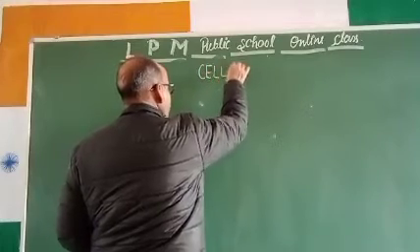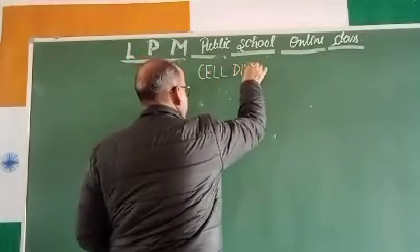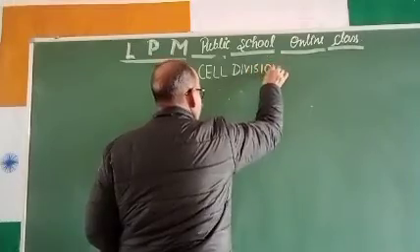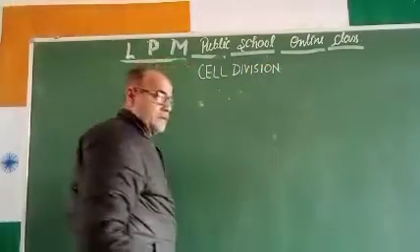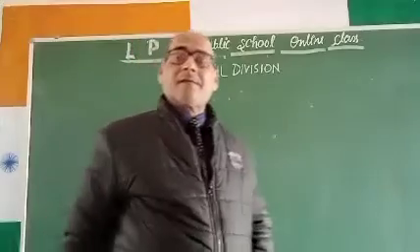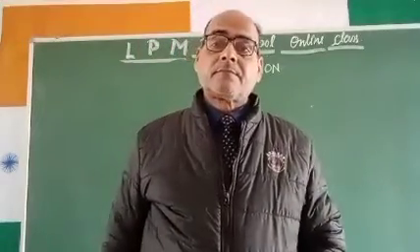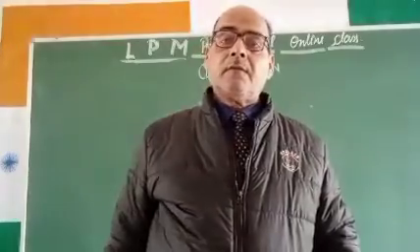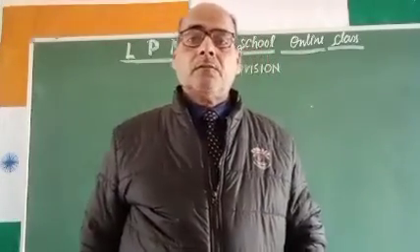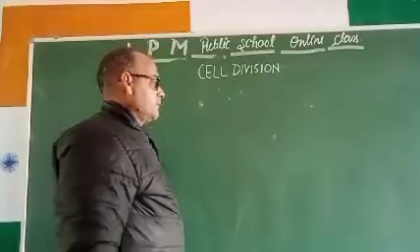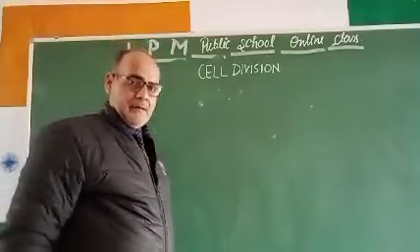Cell division. So dear students, cell division is the last topic of the cell, and this is the revision video I am giving to you. In cell division, how does the cell get divided?